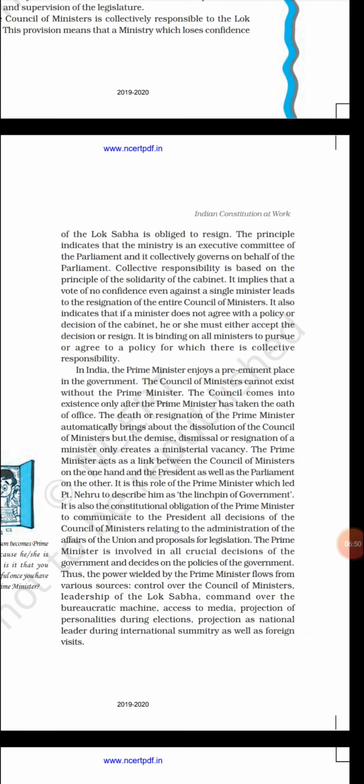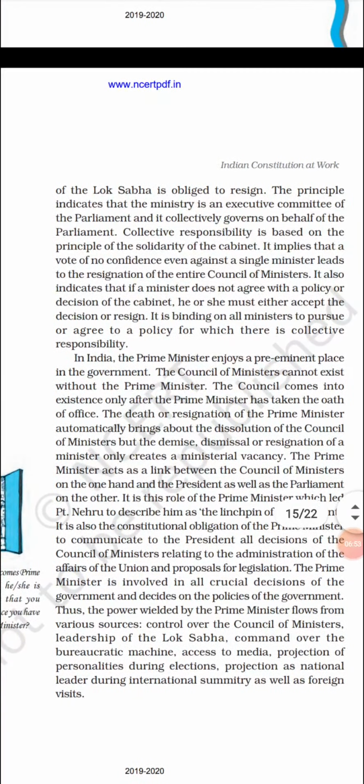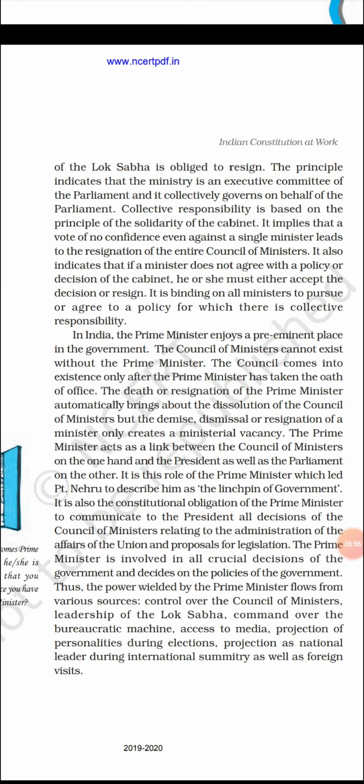It implies that a vote of no confidence, even against a single minister, leads to the resignation of the entire council of ministers. So if there are 14 council of ministers, and one member gets a no confidence vote from the members of the Lok Sabha, then the entire council of ministers will be dissolved. Okay, they have to give the resignation, the entire council of ministers, if only one minister did not get the support from the Lok Sabha.